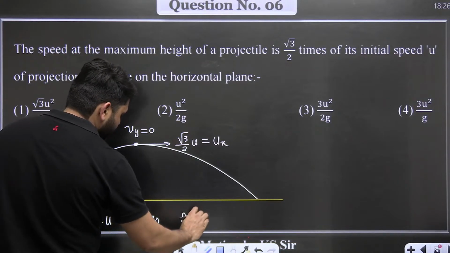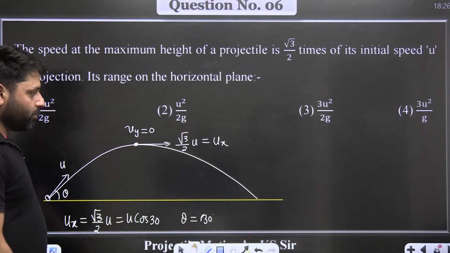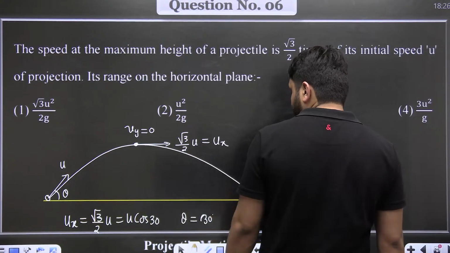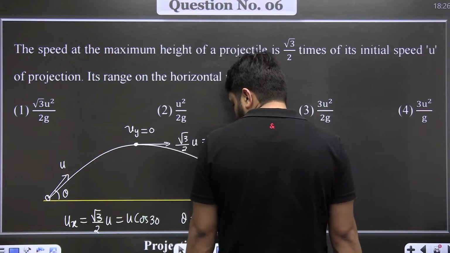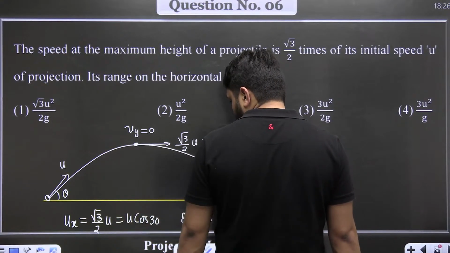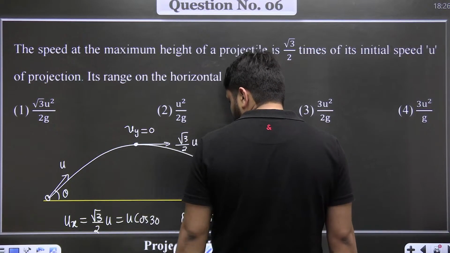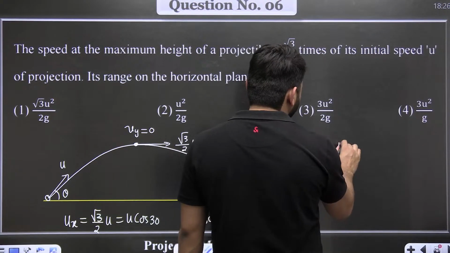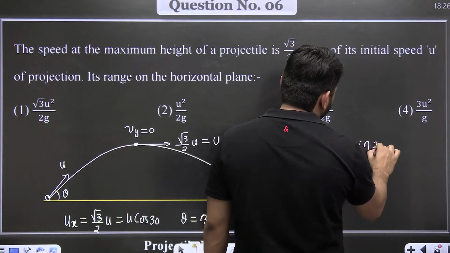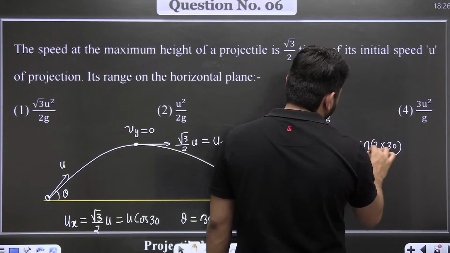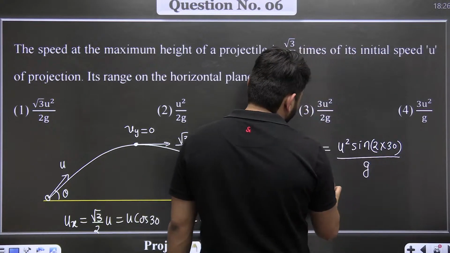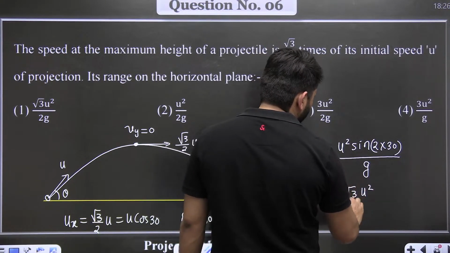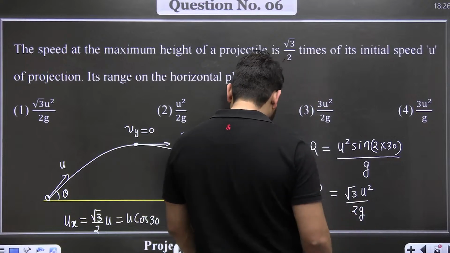The angle of projection is 30 degree. So u cos 30 is √3u/2 and theta is 30 degree. So the formula of range is u square sine 2 into 30 divided by g. So range comes out to be √3 u square divided by 2g.